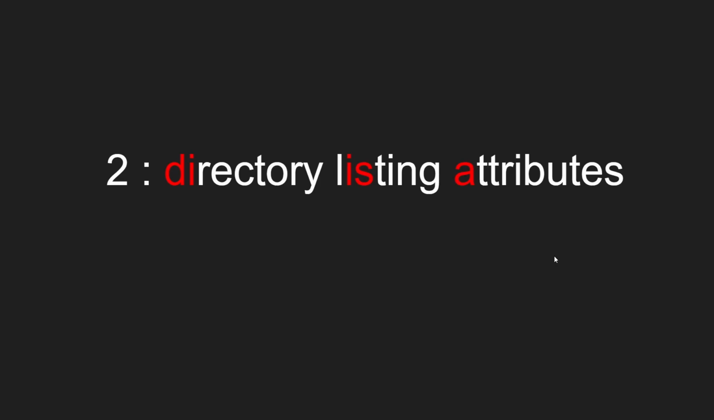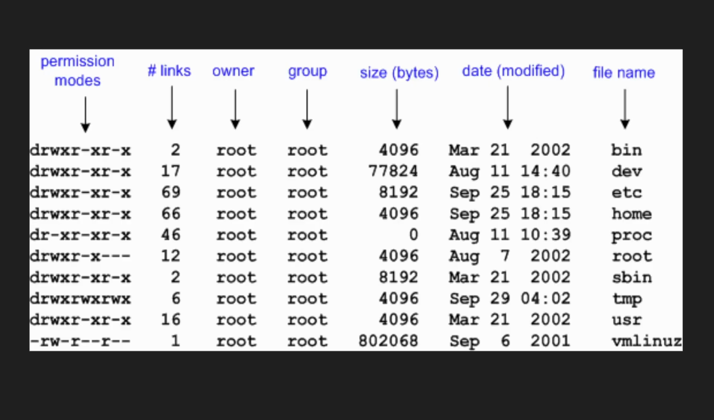Yeah, so the next thing we are going to learn is directory listing attributes. So this is how my directory listing attributes look. The first thing here represents the permission mode or the file type, that is, what type of file it is. The second column represents how many links it is connected to, which is 2, 17, 69, 66, just like this.